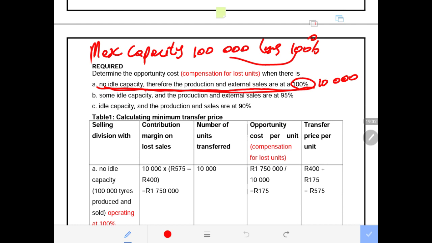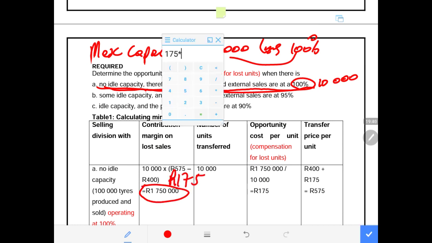Then we get to the contribution on lost units. Remember, our contribution is 175. I want to highlight that our contribution is 175. Then you say, how many units were lost? We say it's 10,000. We multiply by 10,000. Then this becomes the contribution on lost units.